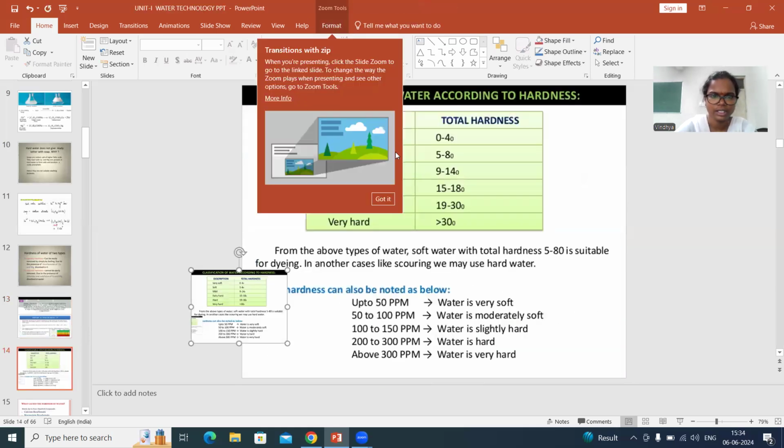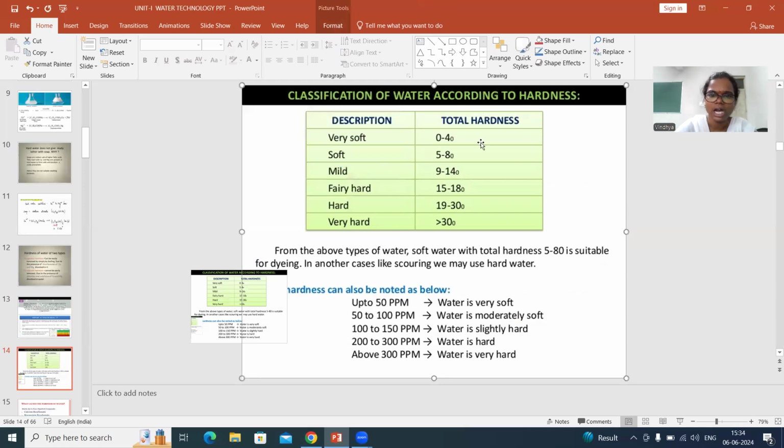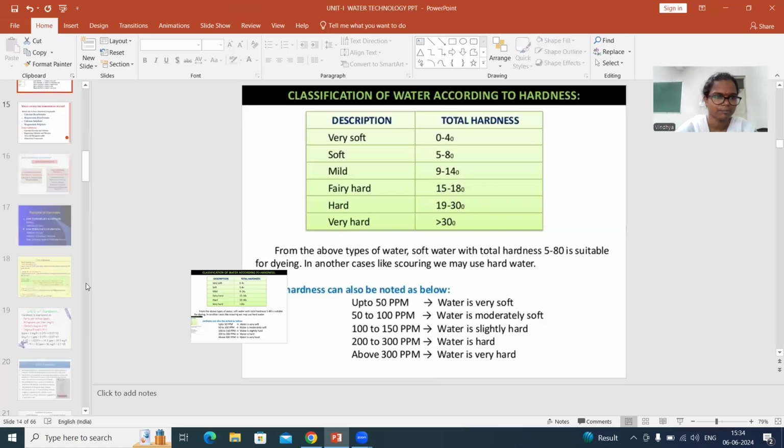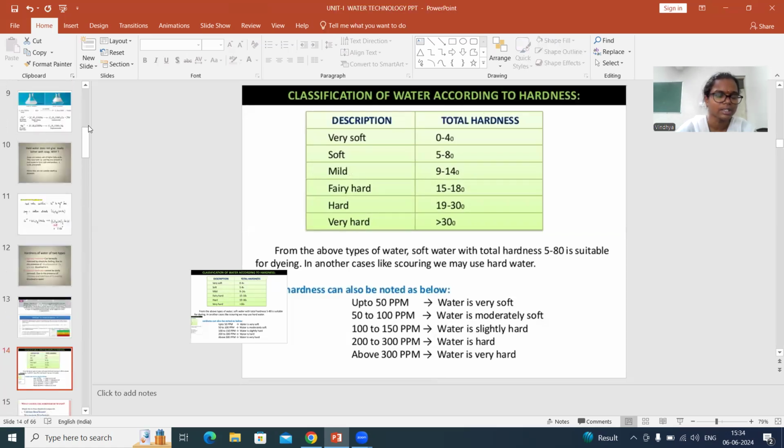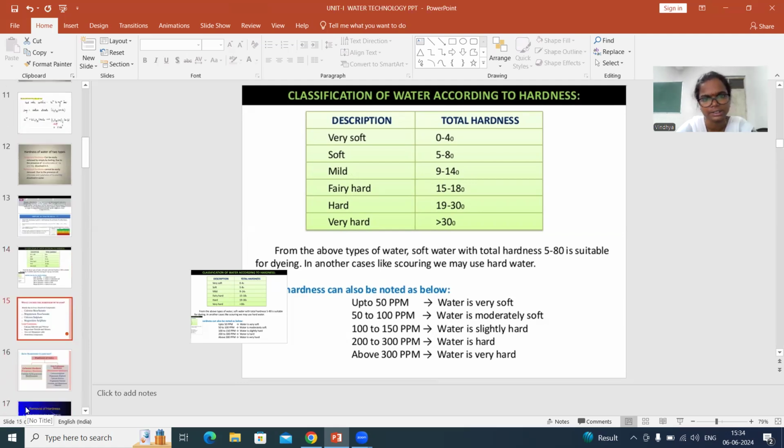This is the total hardness and the description. If it is very soft water, you will have 0 to 4 degrees hardness, soft water 5 to 8, mild 9 to 14, and if hardness is above 30, then it is known as very hard water. There are specific units for representing hardness. We generally represent hardness in terms of ppm, parts per million, or you also have degree Clarke and degree French.